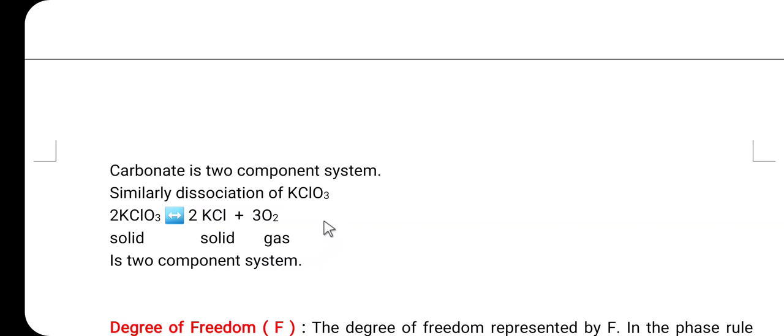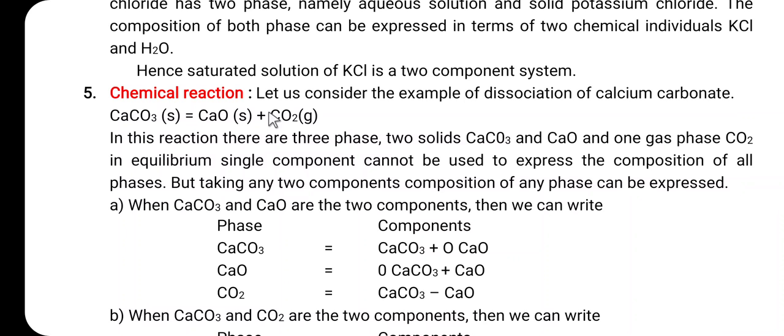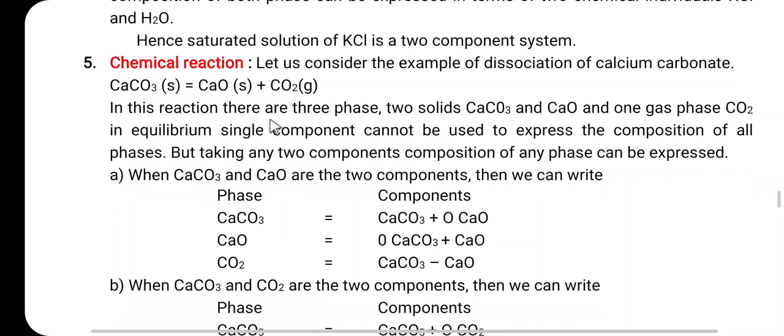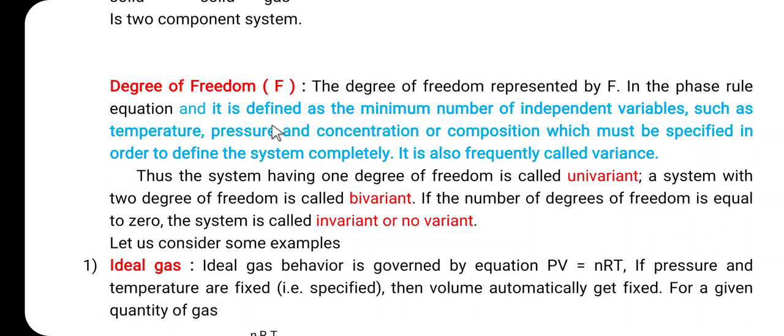Similarly, here the dissociation of potassium chloride is a two component system. So, here the decomposition of the calcium carbonate is also a two component system. So, these are some examples just to understand the concept of the component. So, here component, then the next and the last point is the degree of freedom.